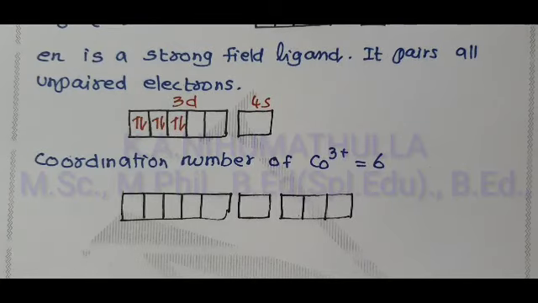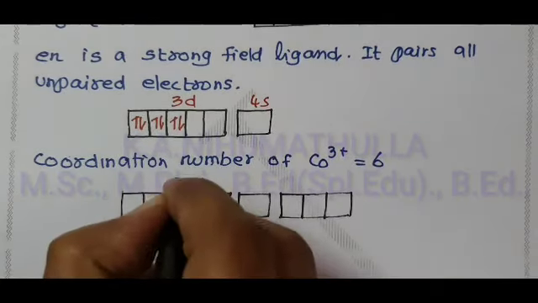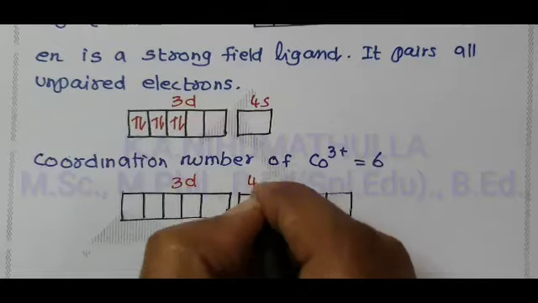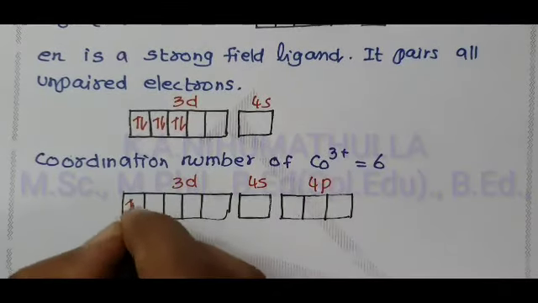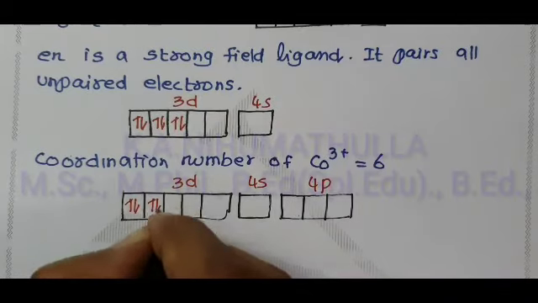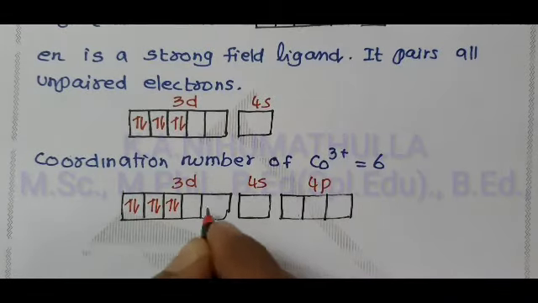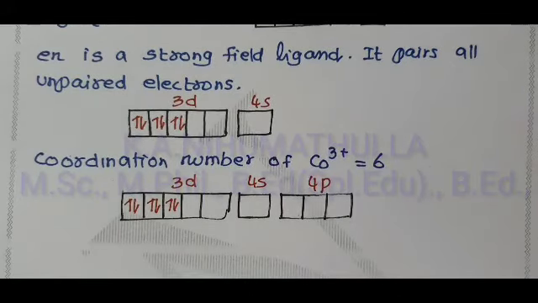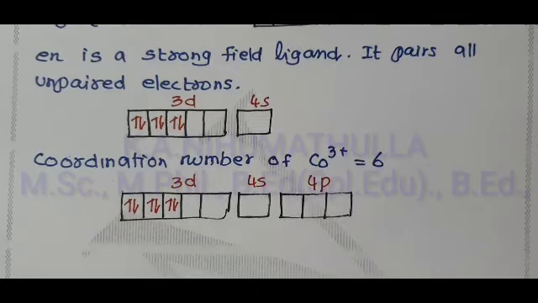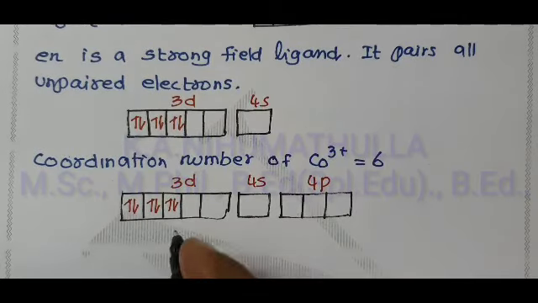After the paired electrons in 3d orbital, 3d, 4s, this is 4px, 4py, 4pz. Here 2 electrons, here 2 electrons, here 2 electrons, 1, 2, 3, 4, 5, 6. 6 orbitals are over. In these 6 vacant orbitals, ethylene diamine starts to donate a pair of electrons.